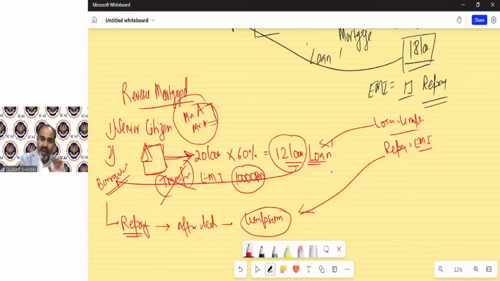So the reverse mortgage scheme has a different characteristic: it gives you a loan in EMI, but the repayment is in lump sum. Still, it will remain a loan. It's a liability. So it explains two provisions: at the time of mortgage, it will not be considered as transfer. So there will be no capital gain concept applicable at the time of reverse mortgage.